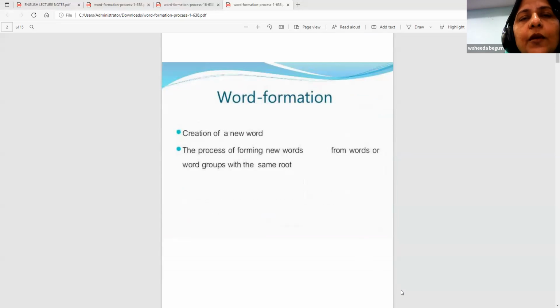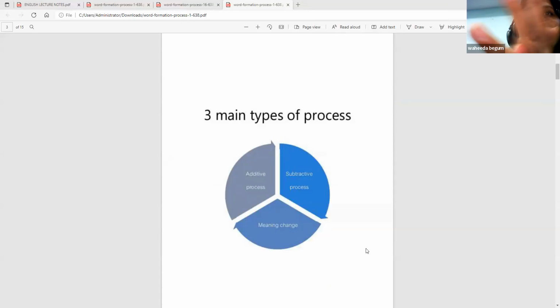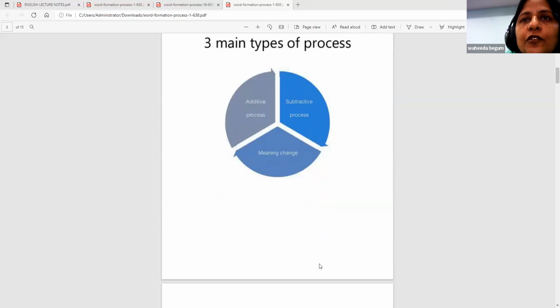We insert the words in the dictionary and also use them in our conversation or in written language. It is the process of forming new words from old words, or from grouping those words with the same root, or sometimes the root also changes. So these are the main types of the process: additive process, subtractive process, and sometimes the meaning also changes.